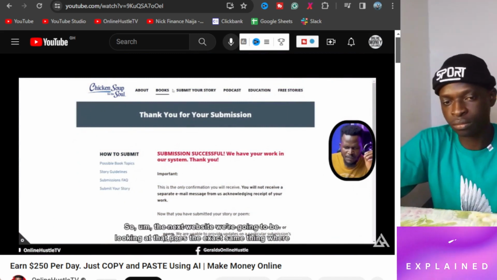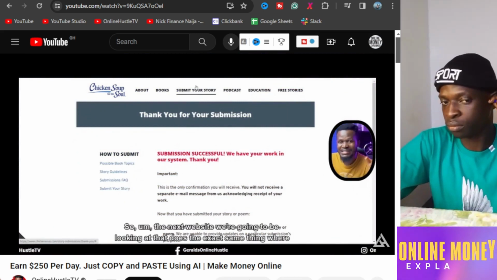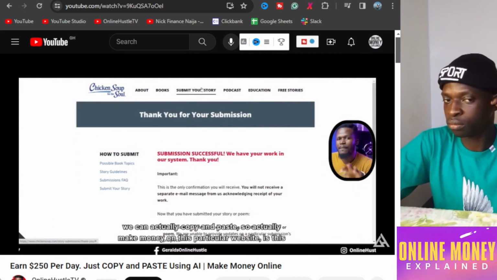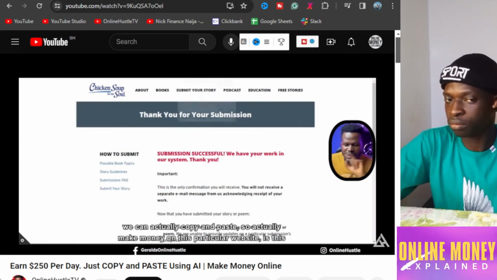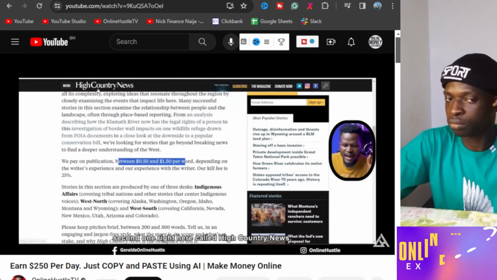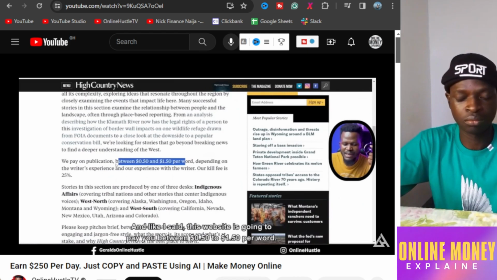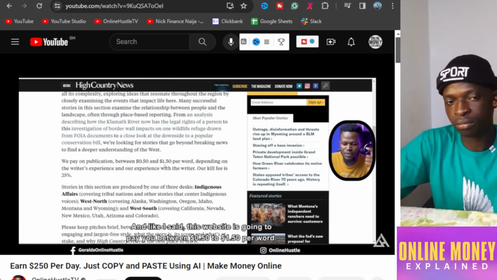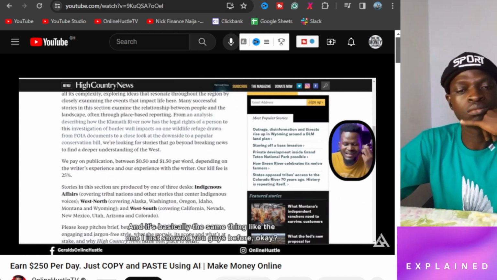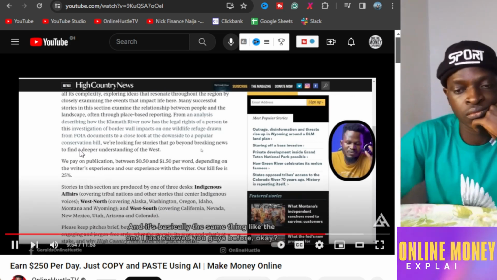So the next website we're going to be looking at that does the exact same thing, where we can actually copy and paste to make money on this particular website, is this second one right here called High Country News. And like I said, this website is going to pay you between 0.50 to 1.50 per word. And it's basically the same thing as the one I just showed you guys before, okay?